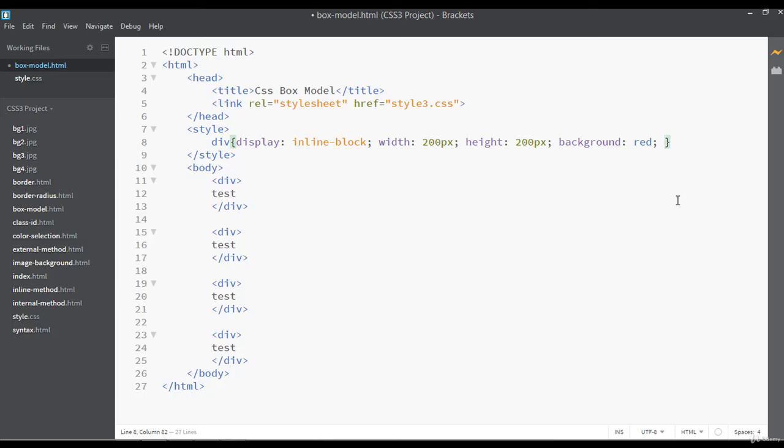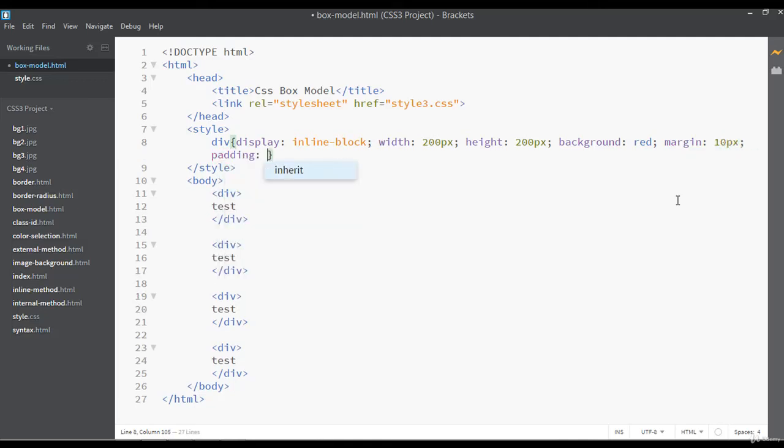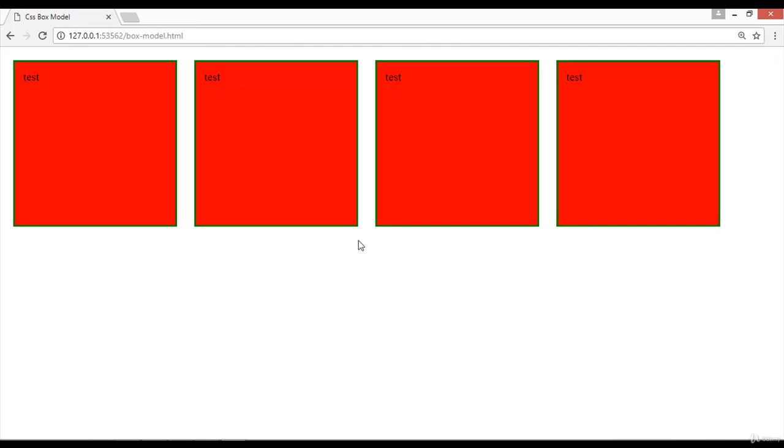We will take a class about margin and padding, but we need to use some margin here. I'm using 10 pixel of margin, and padding I'm using here 12 pixel of padding, and let's use a border also here, border 2 pixel solid green. Save and refresh. So now we have some spaces here, 10 pixel of margin from the left side and 10 pixel from the right side.